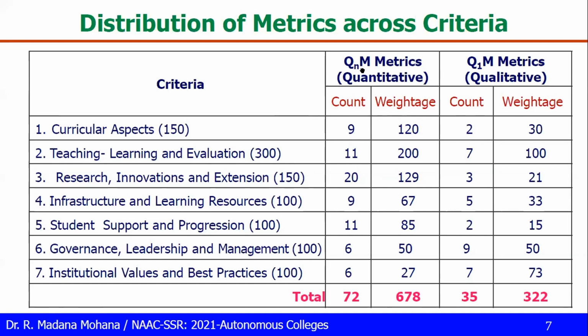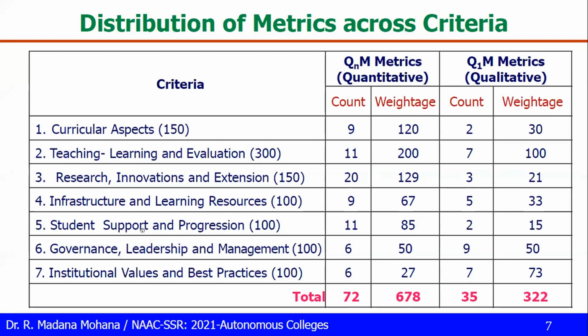So then total quantitative metrics here, 20 quantitative metrics are there with weightage 129. There are only 3 qualitative metrics with weightage 21. Then criteria 4, infrastructure and learning resources with 100 overall weightage. So 9 quantitative metrics with 67 weightage. Then 5 qualitative metrics with 33 weightage.